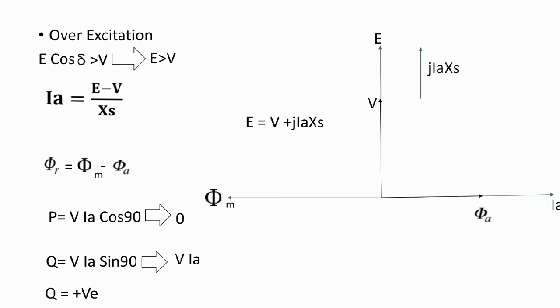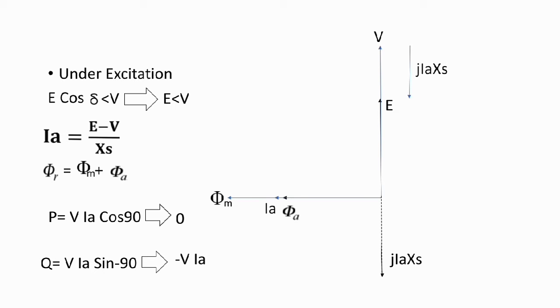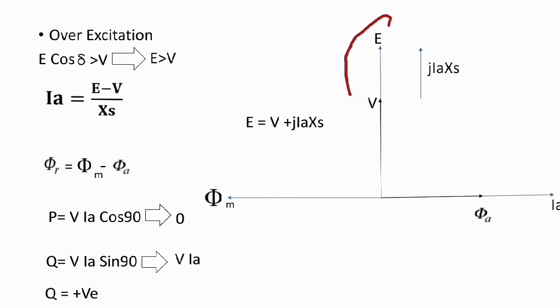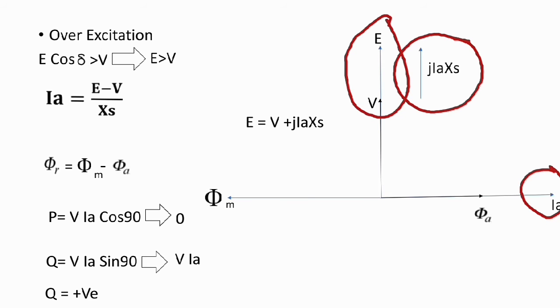In this phasor diagram you see E is greater than V, and there is a positive voltage drop due to the positive current. The current here is leading with the EMF, or rather, sorry, lagging actually. The current is lagging because this is the case of over excitation.